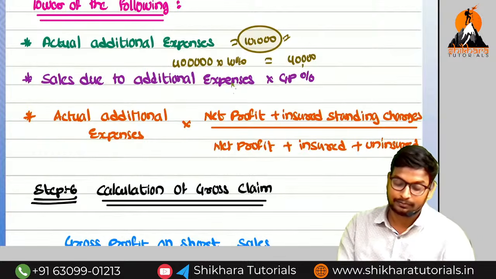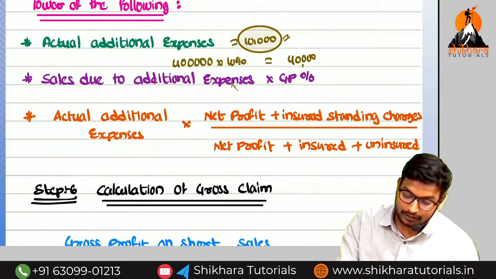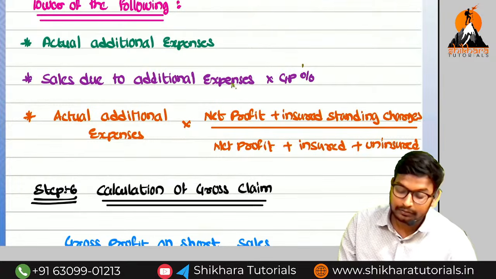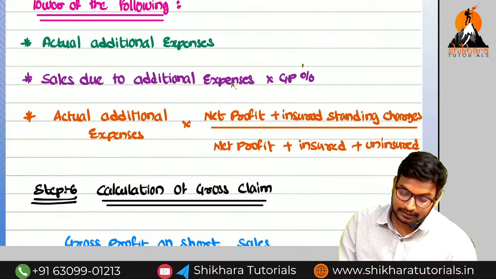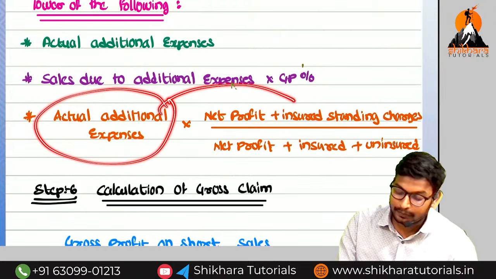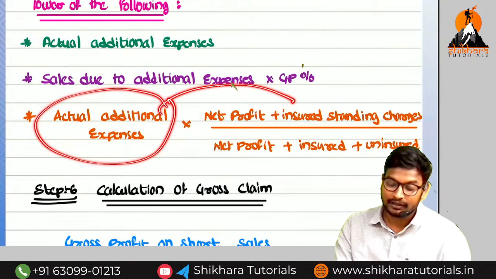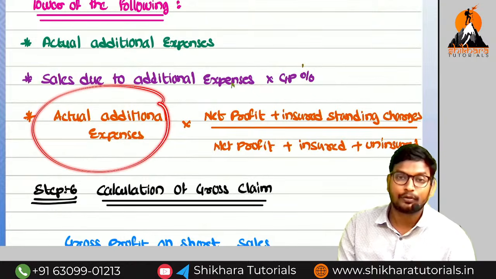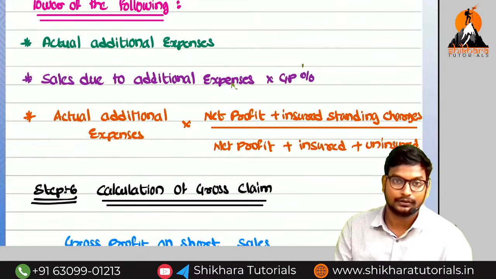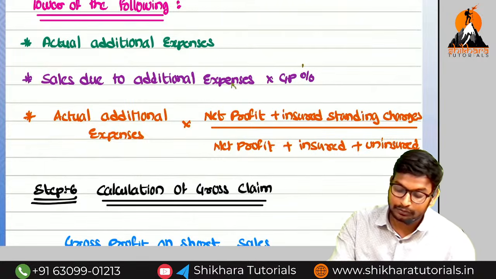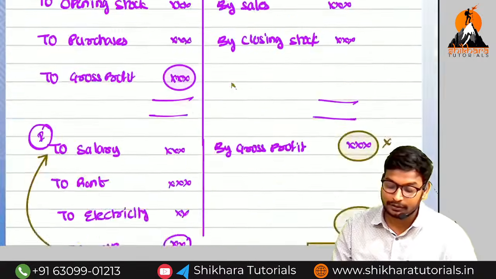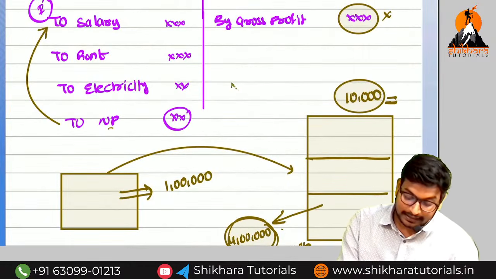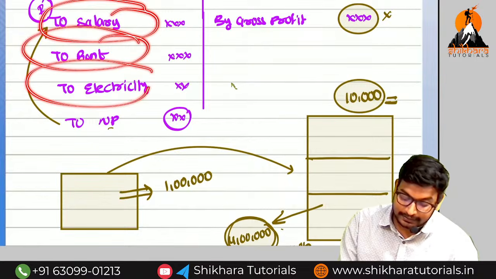And there is a third step. What is the third step? The third step is that we compare the additional expenses with the net profit plus insured standing charges. Why are we comparing with this? Normally we take the policy on the total turnover, on the total thing. What is the total thing? As per your concept, you need to take the policy on salary, rent, electricity and net profit.